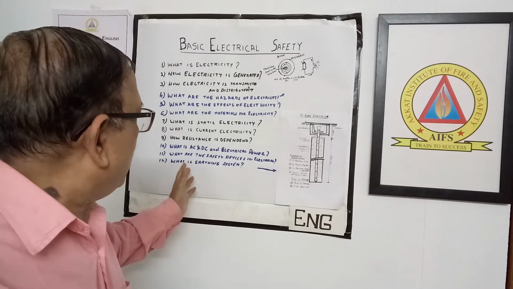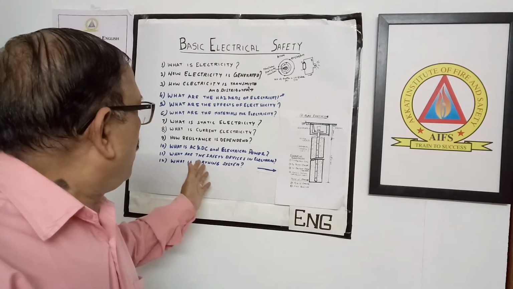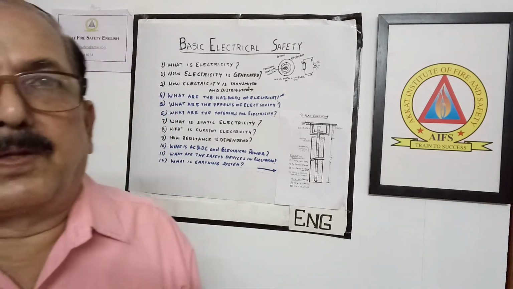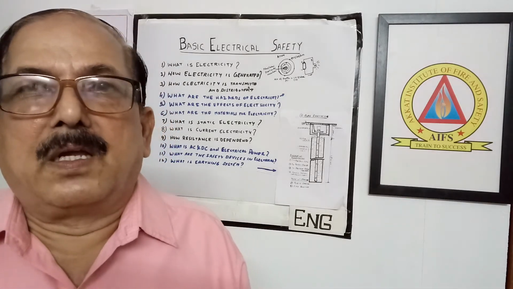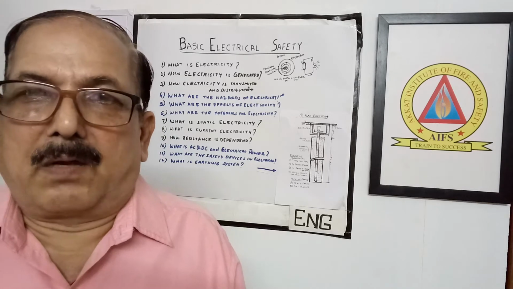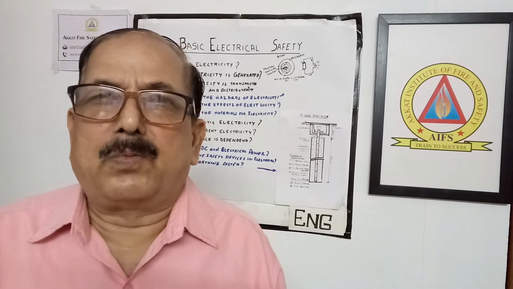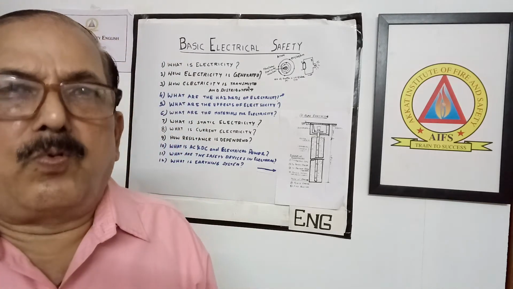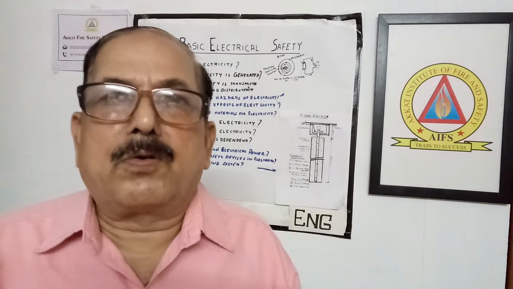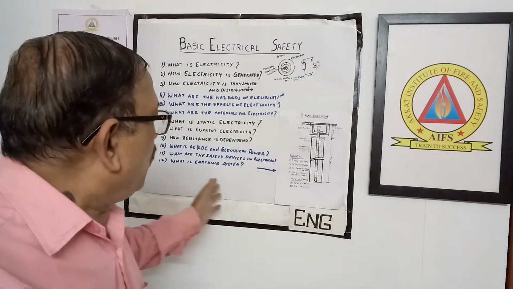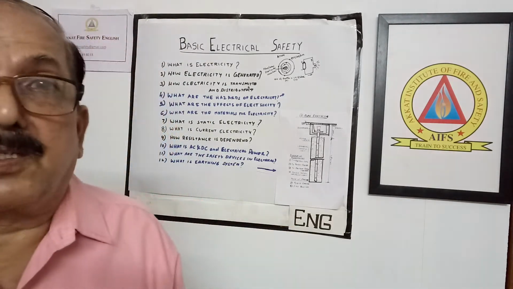Before this, in the last class, I discussed the safety devices in electrical systems. I explained safety devices like fuses, MCB, ELCB, all these things. Today I am not going to spend much more time on last classes, because you will get bored. So today my class is on the earthing system.